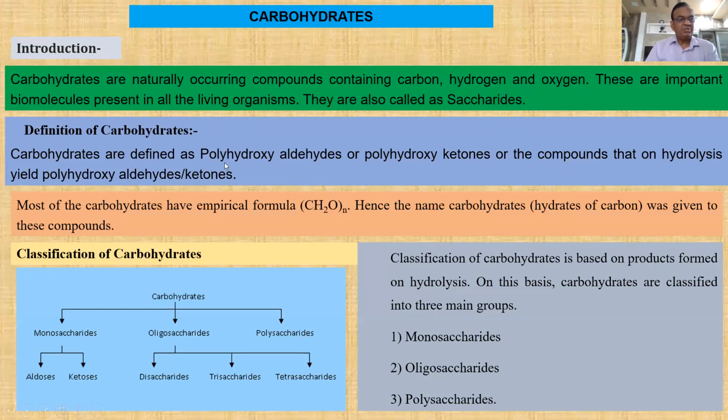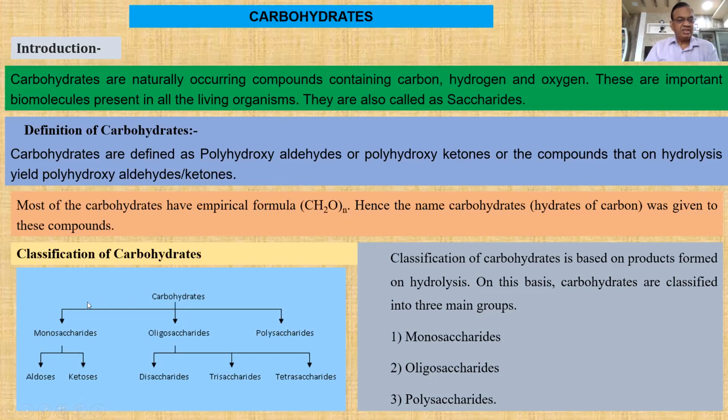So, as per the modern definition, they are polyhydroxyaldehydes, means many OH groups along with an aldehyde group as a functional group, or polyhydroxyketones, means many OH groups along with a ketone as a functional group, or the compounds which on hydrolysis give polyhydroxyaldehydes or polyhydroxyketones. So they have the empirical formula (CH2O)n. Hence, in the olden days, they were defined as hydrates of carbon. So this is all regarding what are carbohydrates.